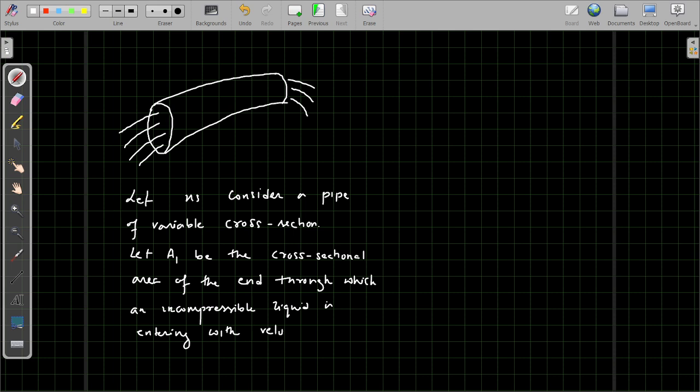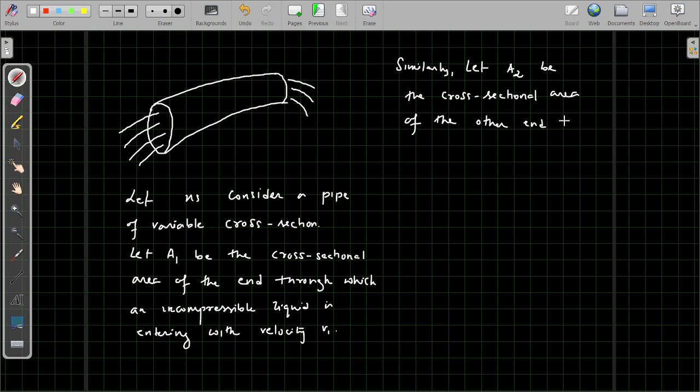with velocity v1. Similarly, let A2 be the cross-sectional area of the other end through which the liquid is coming out with velocity v2.